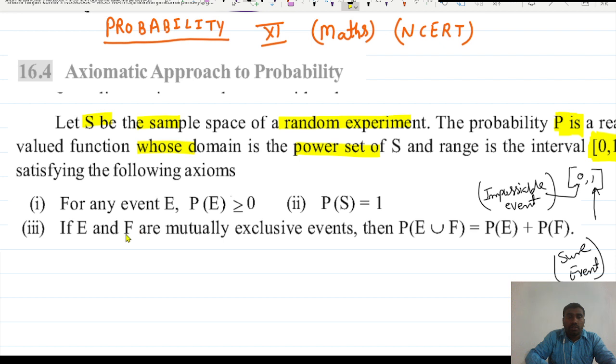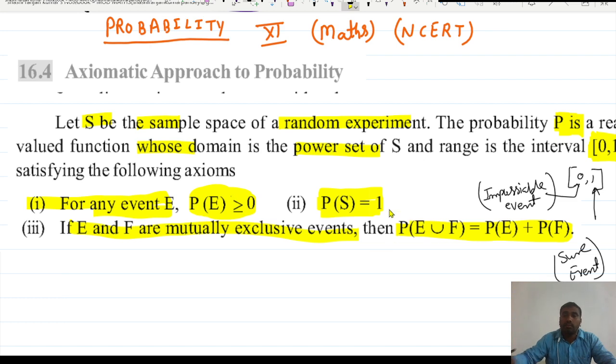So let's find the following axioms. The first situation here: for any event E, probability will always be greater than or equal to 0. This is a very important point. We should note that probability cannot be less than 0. The maximum probability is that of the sample space, which is 1. If you take the total sample space, the probability is always 1. If I take the sum of probability of all the events, it is always 1. So if E and F are two mutually exclusive events, then their probability will be like that.